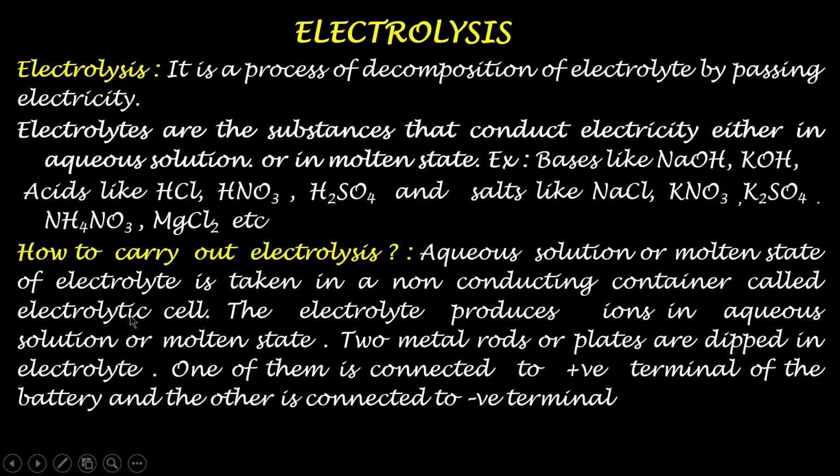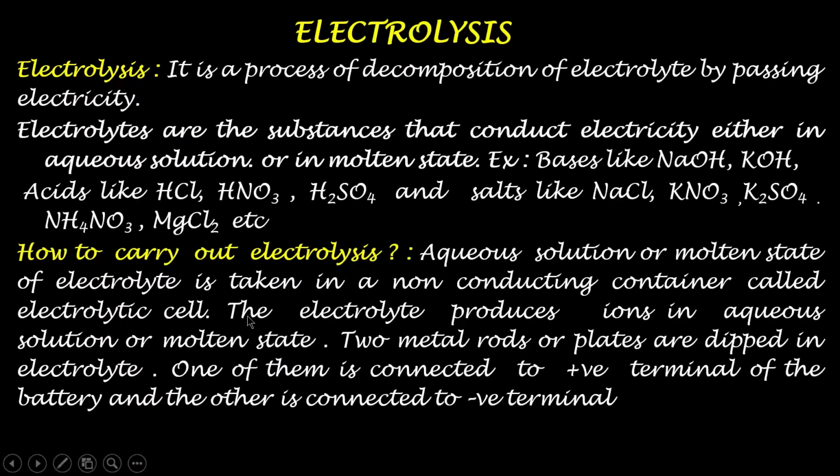As I told you earlier, the electrolyte will contain moving ions, because when it is dissolved in water or taken in the molten state, it produces ions by ionization.